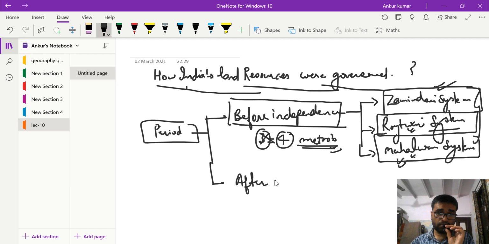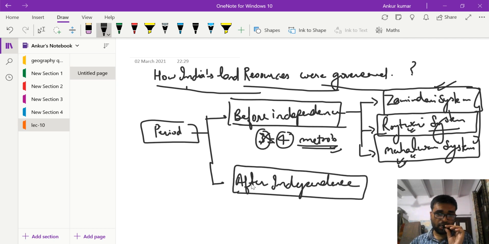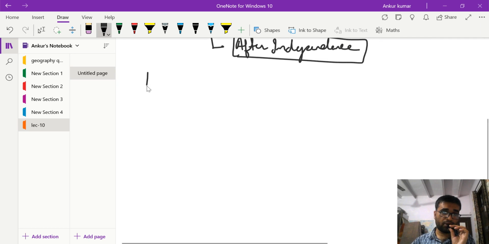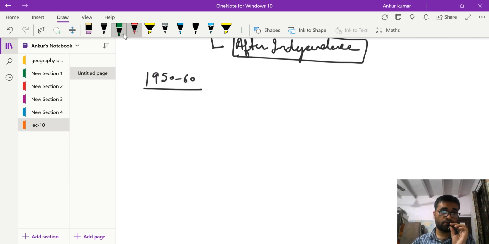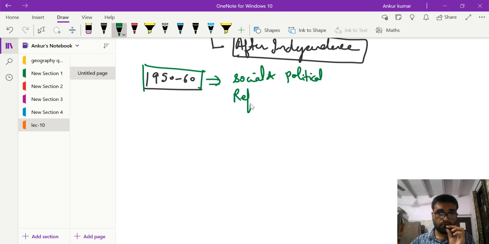Now after independence, in the first decade, from 1950 to 1960, the main agenda of the government was social and political reforms.